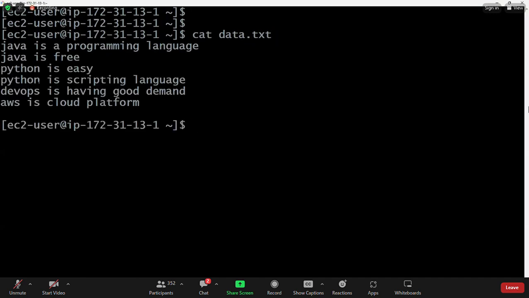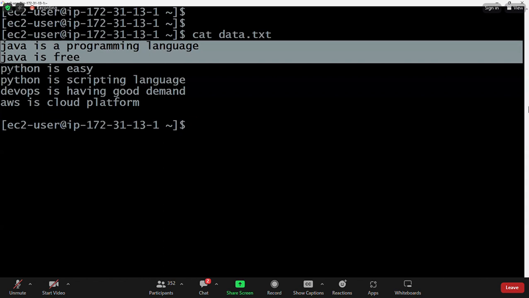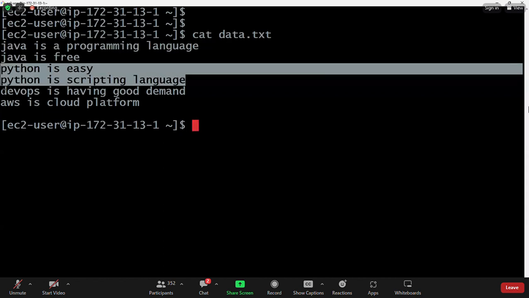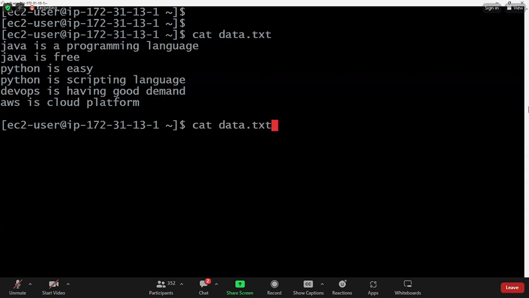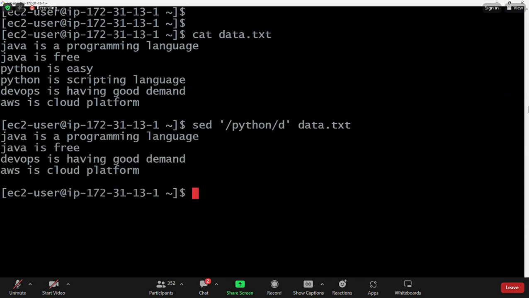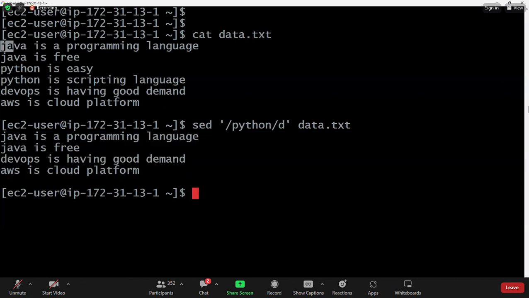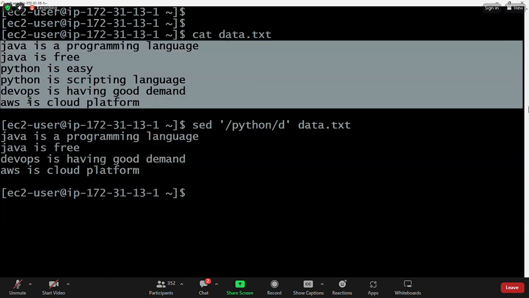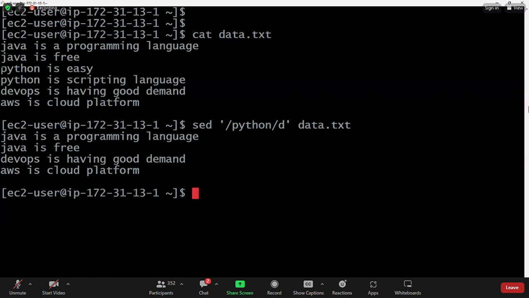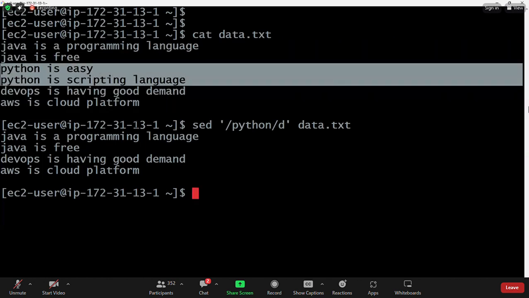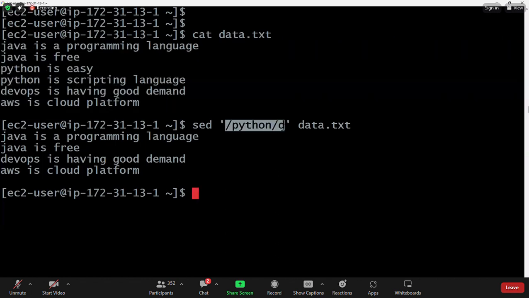Now here, Java 2 lines available, Python 2 lines available, DevOps AWS available. When I use Python/d, only the 2 lines which contain the Python keyword are not printed. The remaining 4 lines are printed. Out of 6 lines, 4 lines printed. These 2 lines are not printed because of Python/d. It is used to delete the lines which contain the Python keyword.